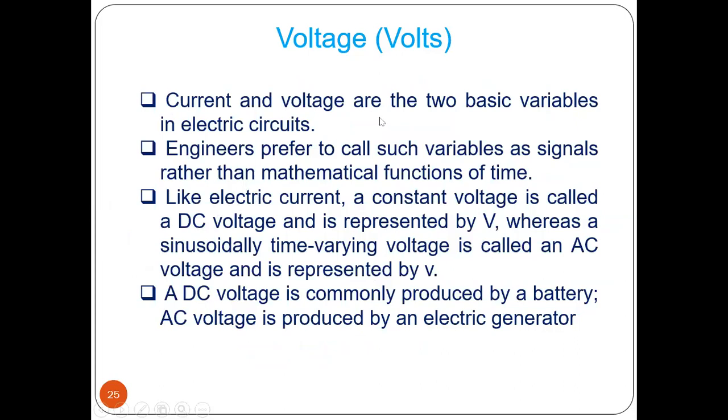Now, current and voltage are two basic variables in electric circuits. Engineers prefer to call such variables signals rather than mathematical functions of time. Like electric current, a constant voltage is called a DC voltage and is represented by capital V, whereas a sinusoidally time-varying voltage is called an AC voltage and is represented by small v.